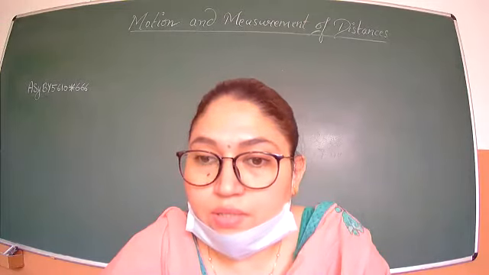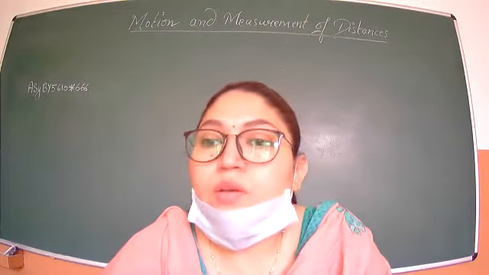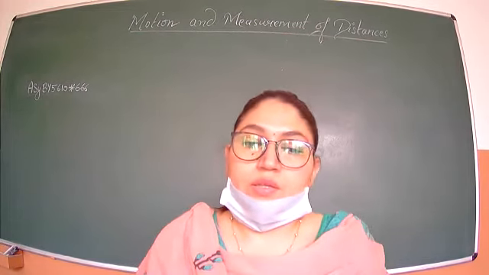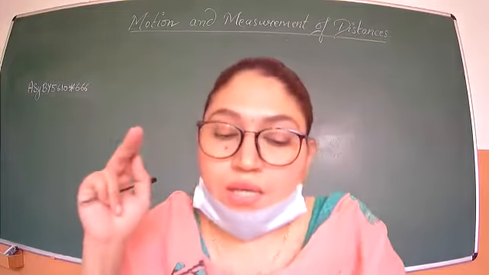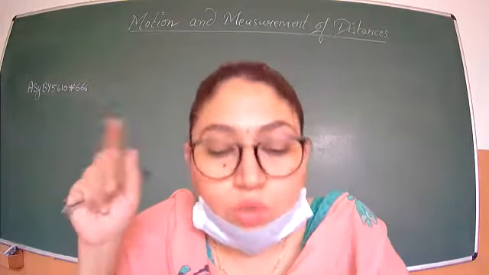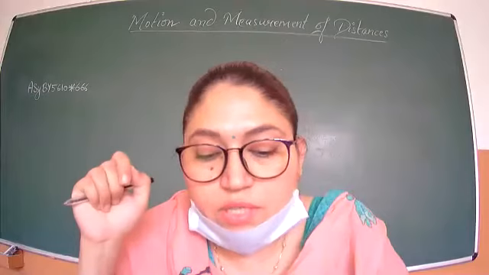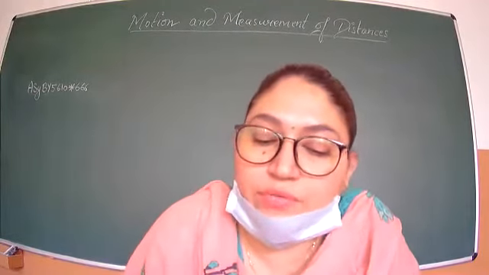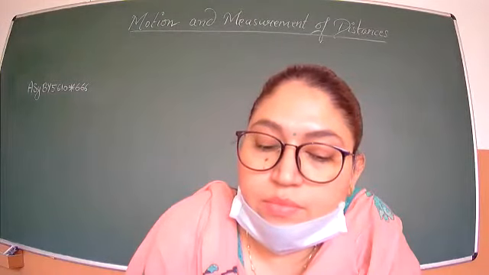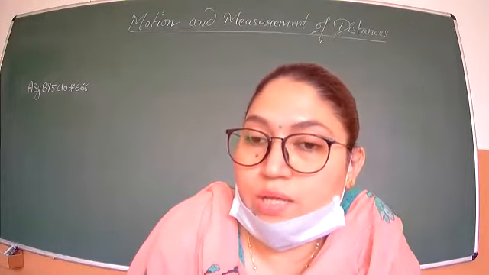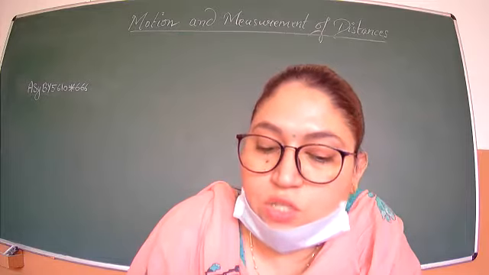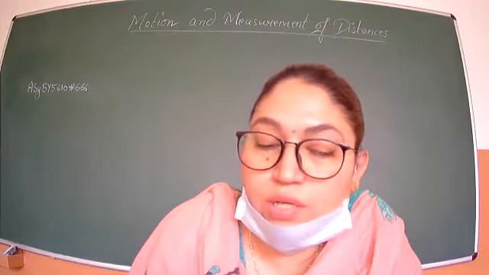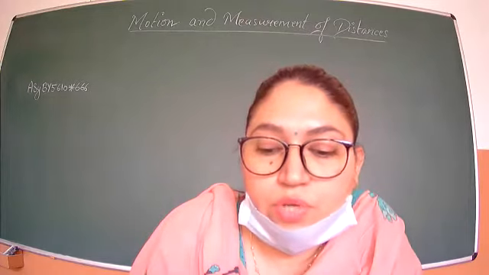Maulik. Ma'am, 5. No, only five. 3. Okay, 3 hand spans. So first let me see, in table 10.2, there are 2 columns. Who measured the width of the table and the number of hand spans? So you first tell me who measured the width of the table. Maulik? Yes, ma'am. Okay, so first Maulik measured the width of the table and how many hand spans did you get? Ma'am, 3. 3 hand spans.